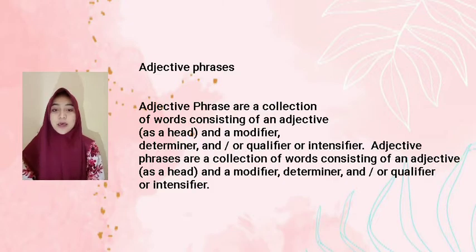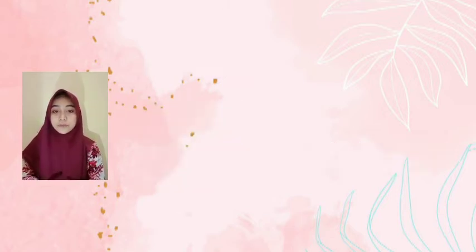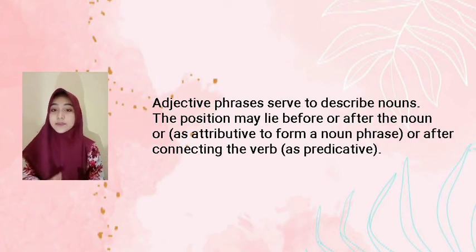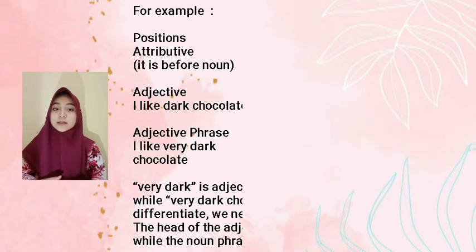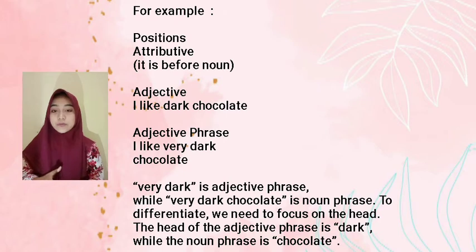Okay, I'm Destiana Rinta, and I will continue the materials. The next material is about adjective pairs. Adjective pairs are a collection of words consisting of an adjective, head, and a modifier, determiner, and or qualifier or intensifier. Just like simple adjective, adjective pairs serve to describe nouns. The position may lie before or after the noun, as attributive to form a noun pair, or after a connecting verb as predicative. For example, in position, there is attributive.